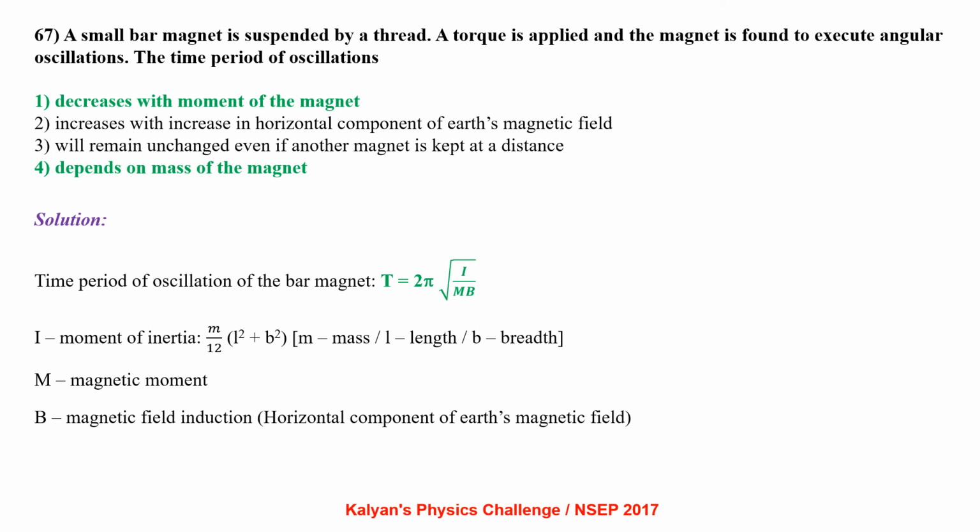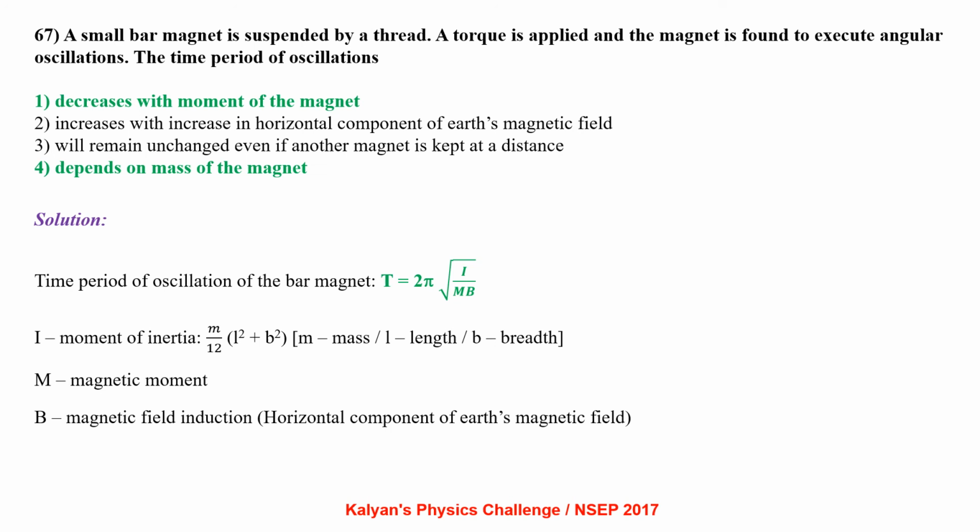A small bar magnet is suspended by a thread. A torque is applied and the magnet is found to execute angular oscillations. The time period of oscillations decreases with moment of the magnet, increases with increase in horizontal component of Earth's magnetic field, will remain unchanged even if another magnet is kept at a distance, depends on mass of the magnet.